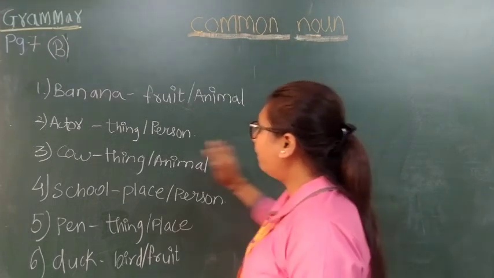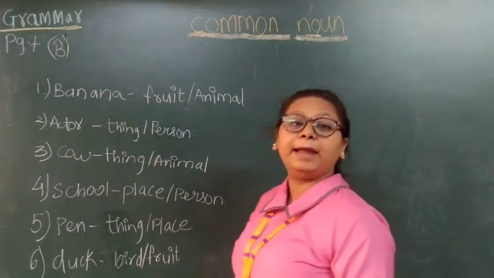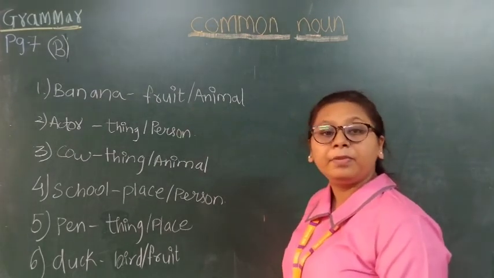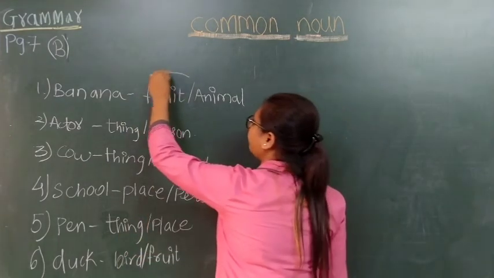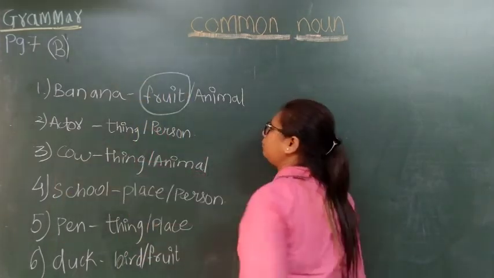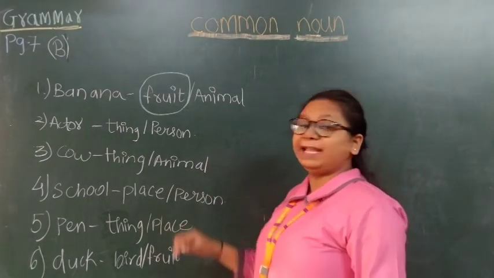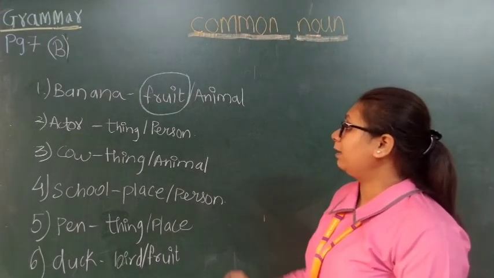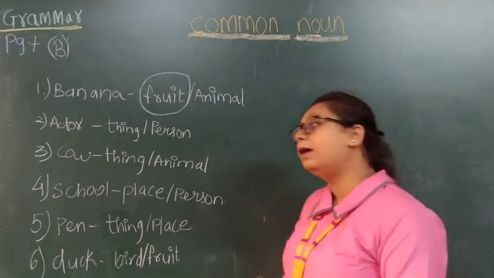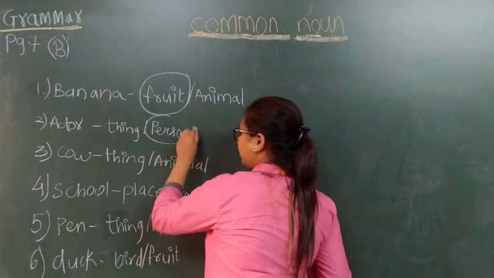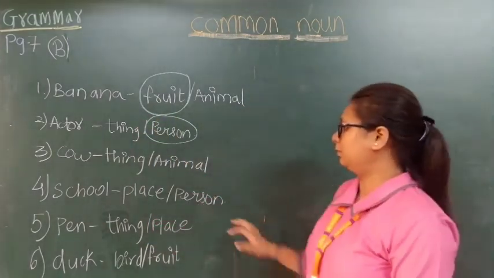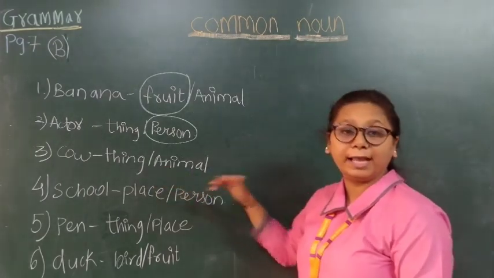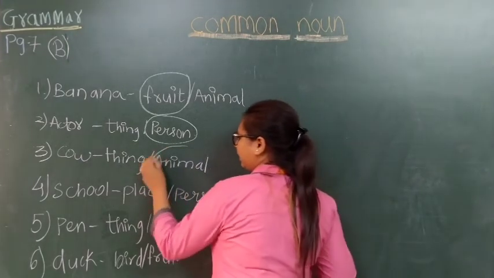So first one is B-A-N-A-N-A, banana. So what is banana? Is it a fruit or an animal? It is a fruit. So we will circle fruit over here. Next one, A-C-T-O-R, actor. Now actor is a name of a person or a thing? Person. So we will circle person over here. Cow, C-O-W, cow. Cow is the name of a thing or an animal? Animal. So we will circle animal over here.